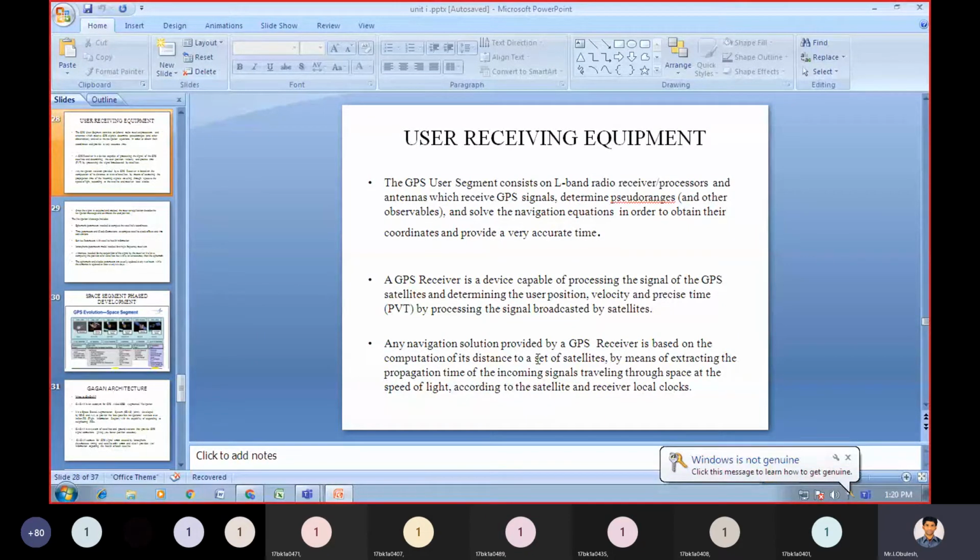You need to call it PVT: position means P, velocity means V, precise time means T.